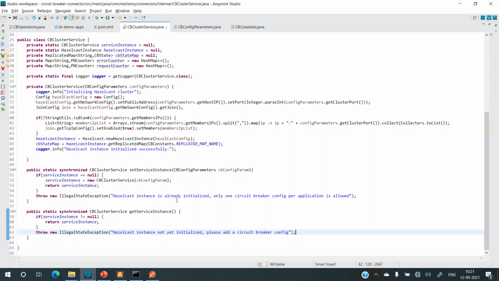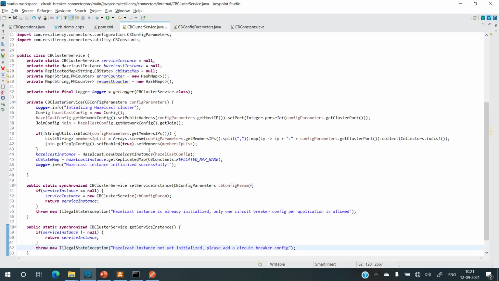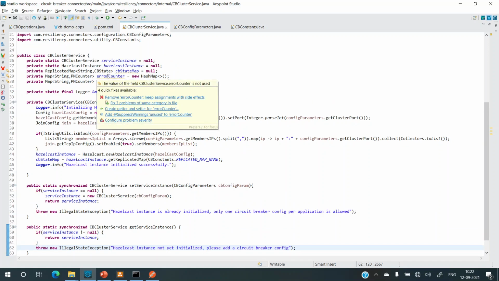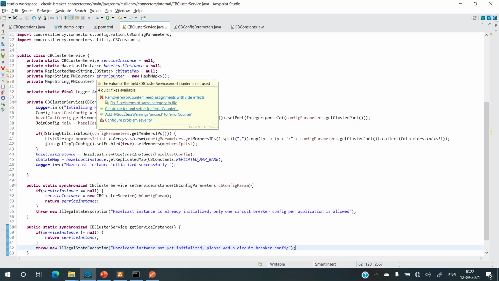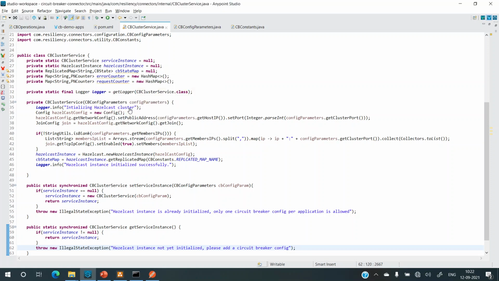So, okay, now this is one thing. Then what else do we need to add? We need to add getters, and we don't need to add setters. We'll just add setters and getters for this error counter and request counters as well. So create getter and setter for error counter.